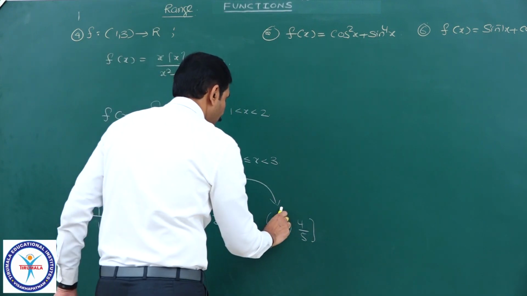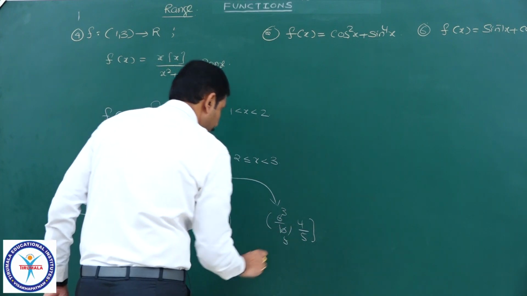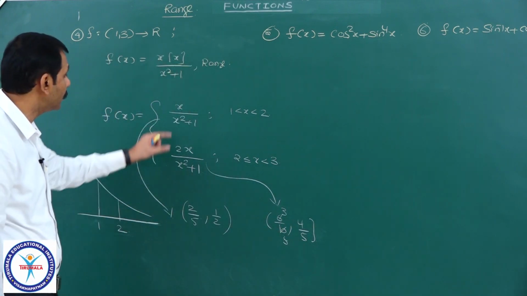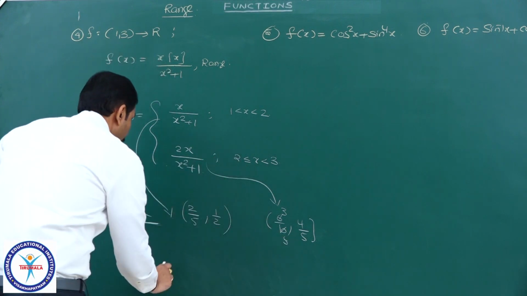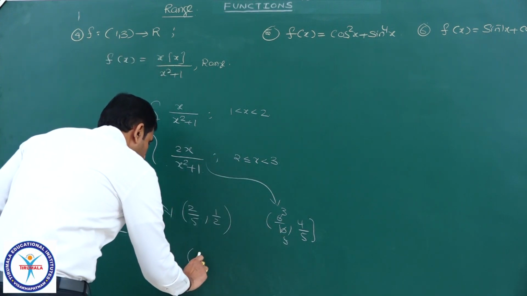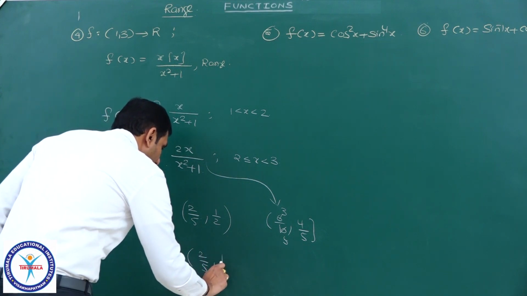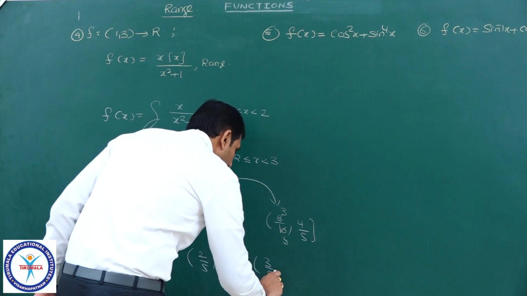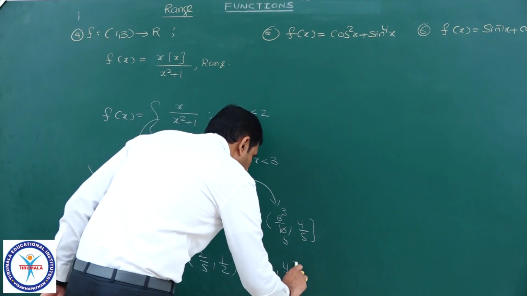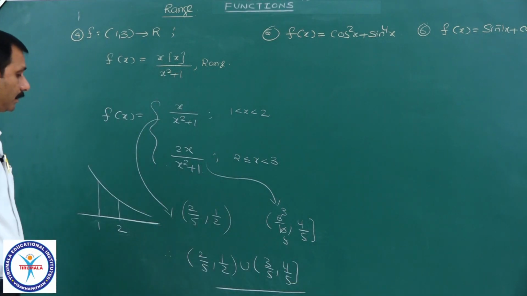6 by 10 means 3 by 5. The complete range means values of this union values of this. Hence, the range of this function is open 2 by 5 comma 1 by 2 union open 3 by 5 comma closed 4 by 5.